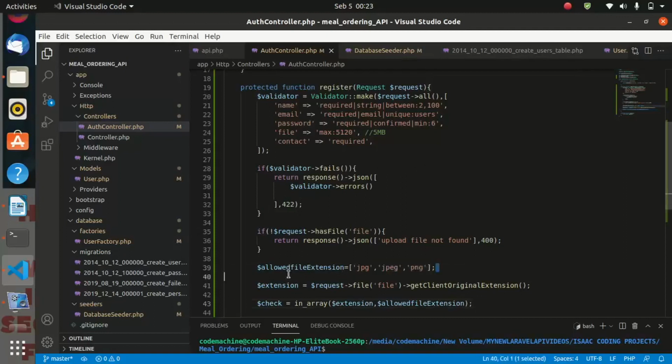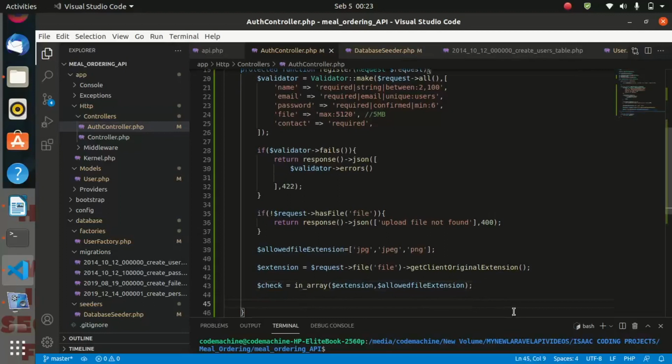Up here, we created this variable, allowed file extensions, and we are now getting an extension from the file the user inputs. Now we have this extension containing the extension of the file, and these are the allowed extensions. So we are going to compare and see if the extension of the file the user inputs is within these ones. If it is within that, then we can go ahead with our code.